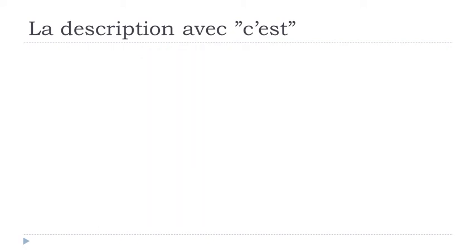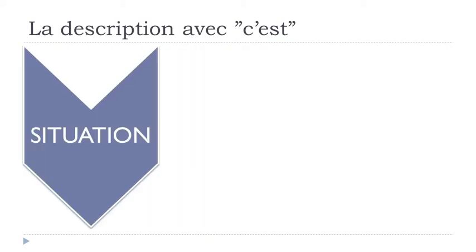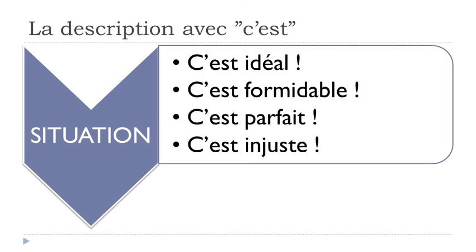Okay, let's see another example. So if you want to describe a situation, for instance, it would be an option. So idéal, ideal, c'est idéal. Formidable, c'est formidable. C'est parfait. So it's perfect. And then c'est injuste.